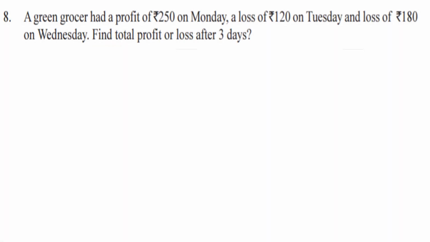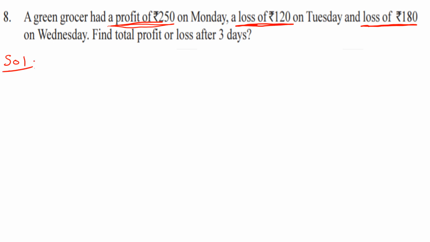Question number 8. A greengrocer had a profit of 250 rupees on Monday, a loss of 120 rupees on Tuesday, and a loss of 180 rupees on Wednesday. Find total profit or loss after 3 days. They given a profit of 250 rupees, that means profit means positive, right? So a loss of 120 rupees, here loss means negative, and a loss of 180 rupees is also negative. So write that solution here.